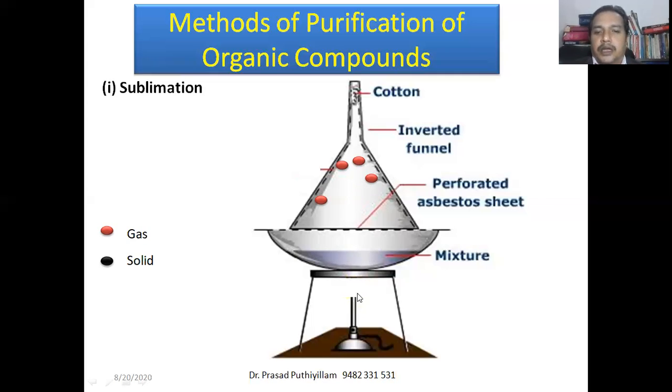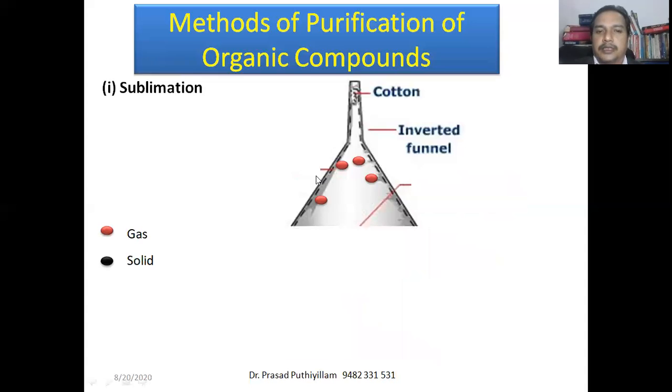As soon as we stop the heating, the gaseous molecules will start condensing and be converted into solid state. These are the sublimates. On cooling the inverted funnel, the gaseous state is converted into solid state, and we can easily separate the organic compound from the mixture. So this is the method known as sublimation.